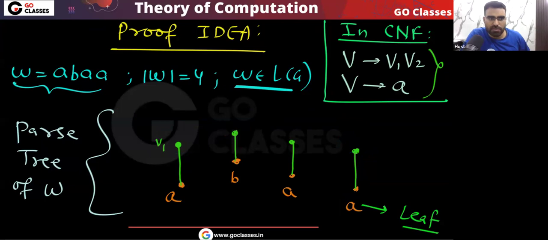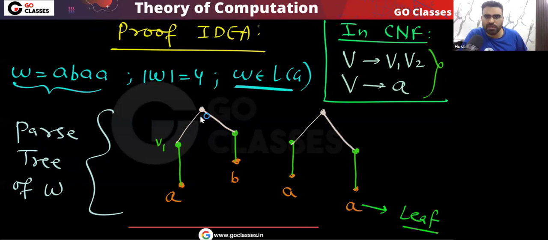Now, what is the next thing? Tell me, is it possible that some variable can go to this variable? Variable v2 going to v1. It is not possible, because in the CNF, a variable can go to two variables, or a variable can go to a single terminal. So definitely there is a variable which is going to these two variables, and there is a variable which is going to these two variables.